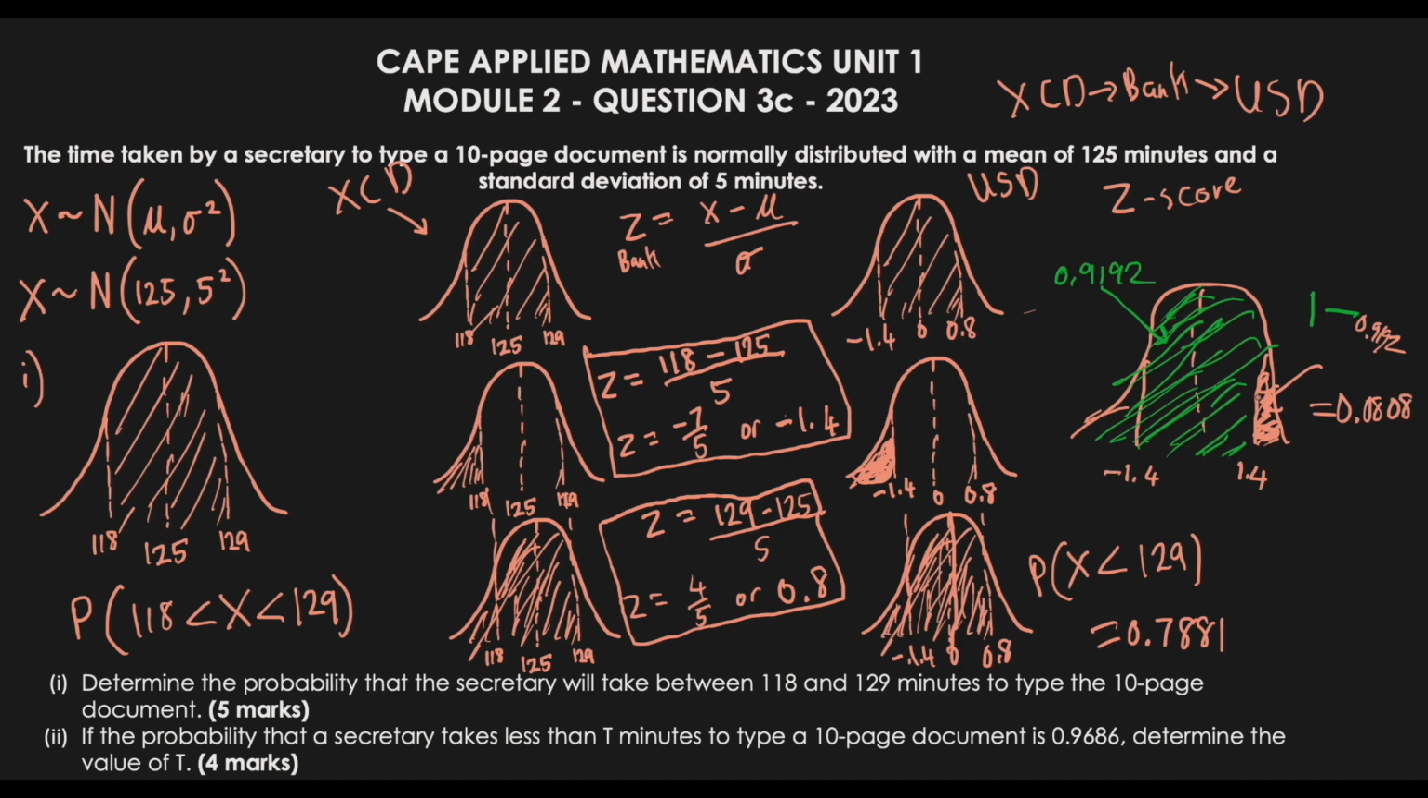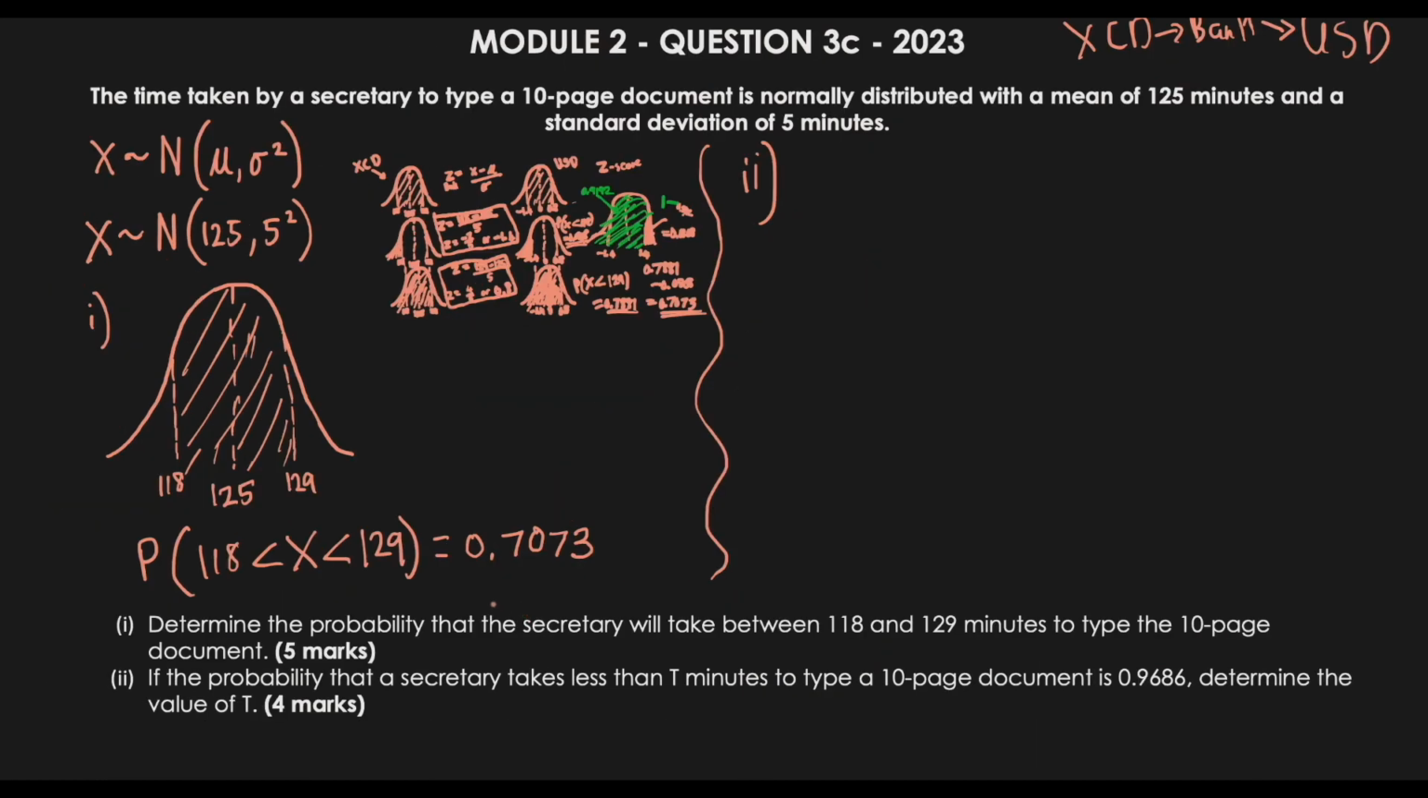So that's the probability of this shaded region, which is also the probability of this. So the probability of x being less than 118 is 0.0808. Now remember what we said. To find the section in here, we need to subtract these two values. So in essence, we need to say 0.7881 minus 0.0808, which is equal to 0.7073.